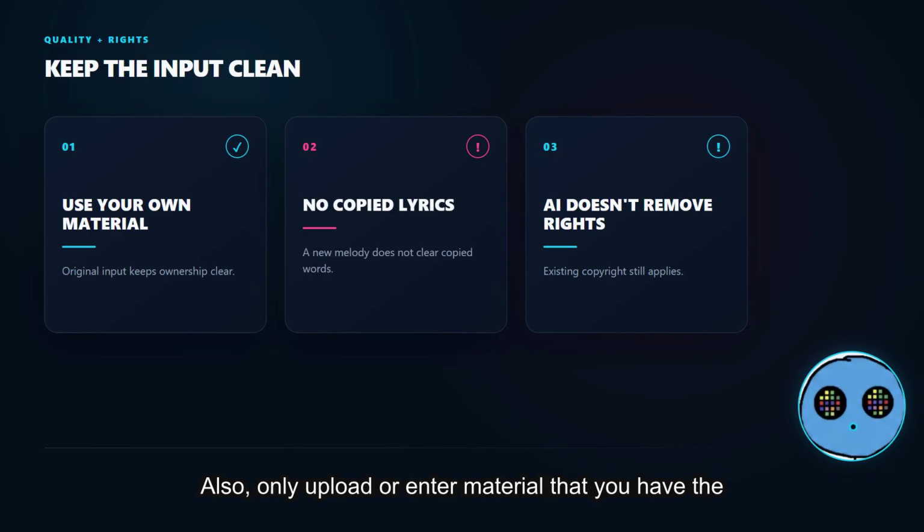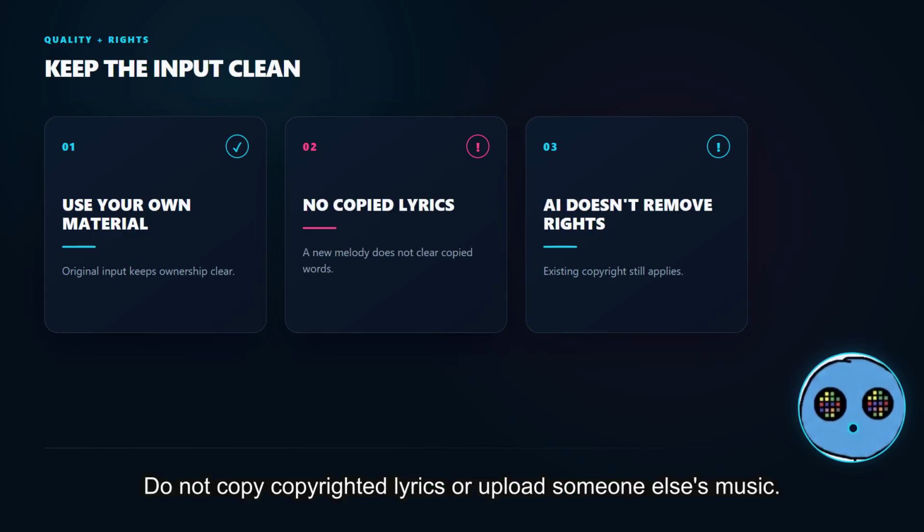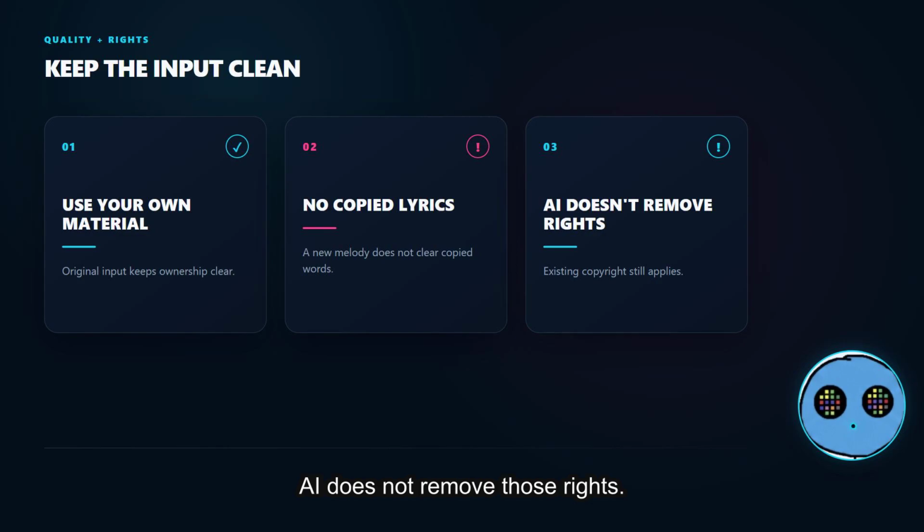Also, only upload or enter material that you have the right to use. Do not copy copyrighted lyrics or upload someone else's music. AI does not remove those rights.